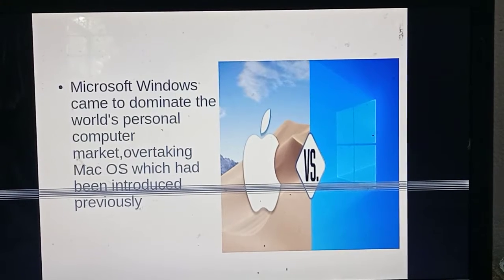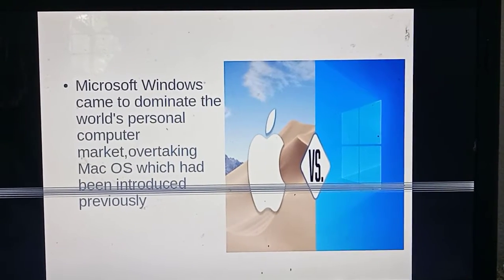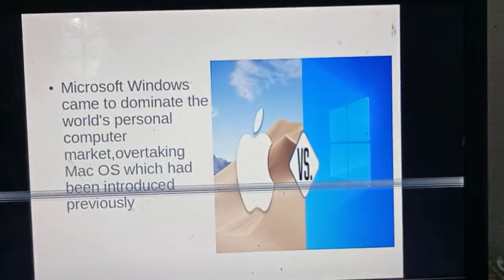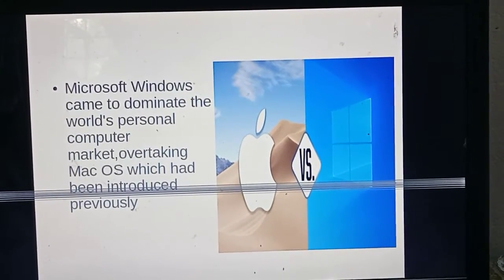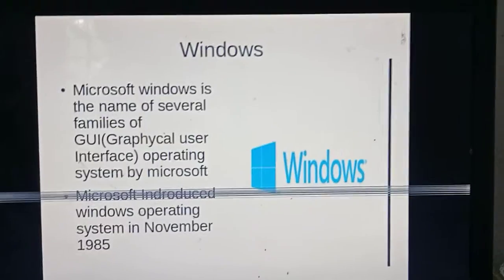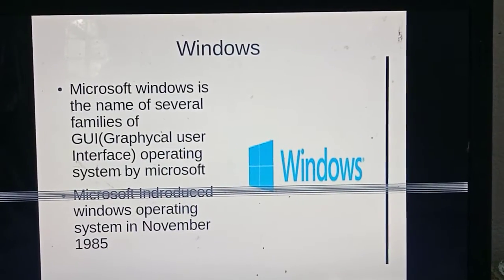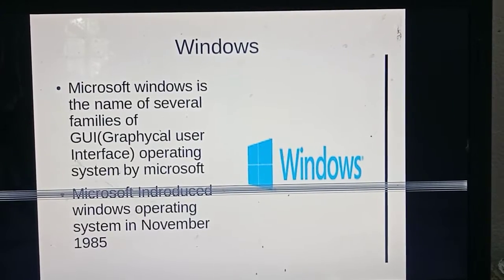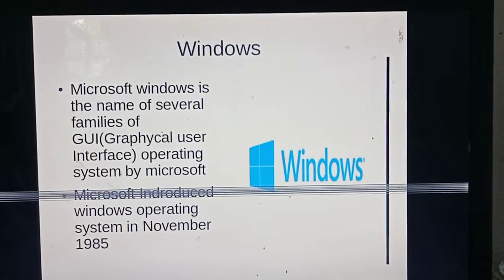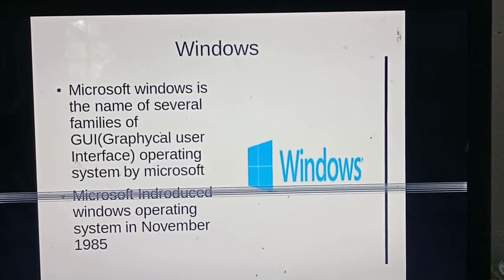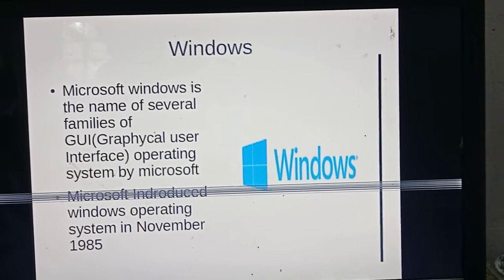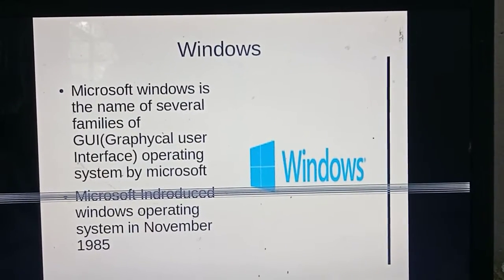Microsoft Windows came to dominate the world personal computer market, overtaking Mac OS, which had been introduced previously. Windows introduced a new GUI operating system in 1985.